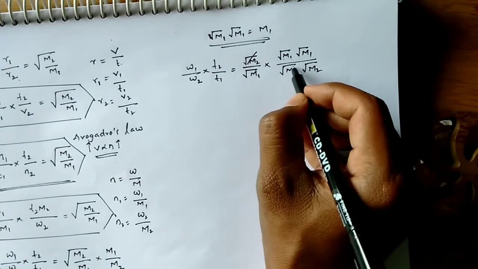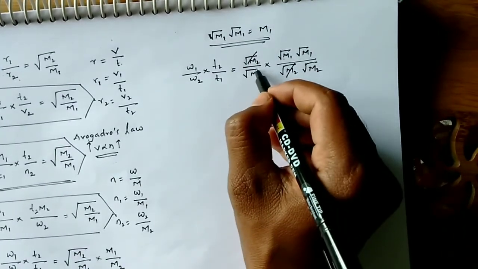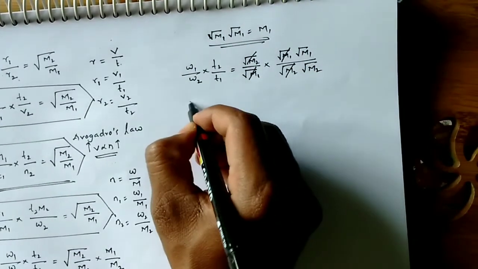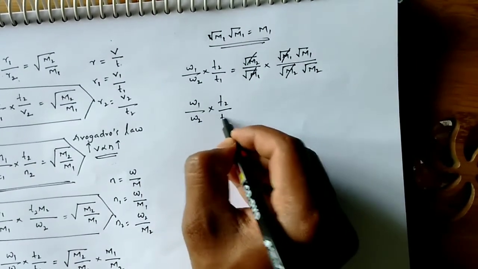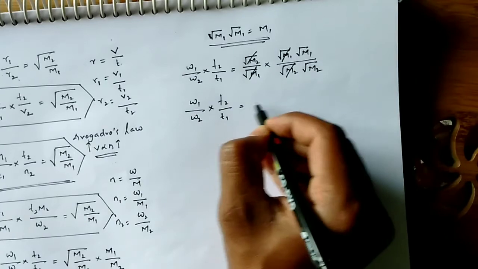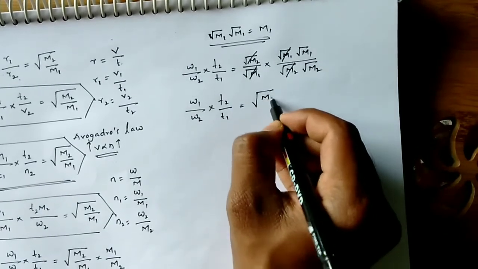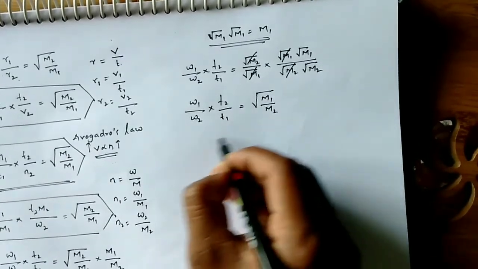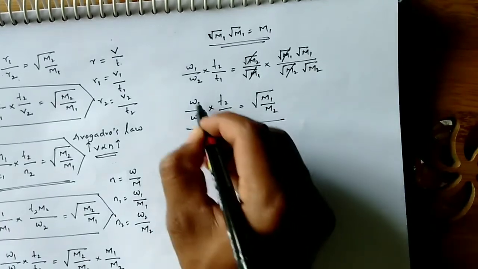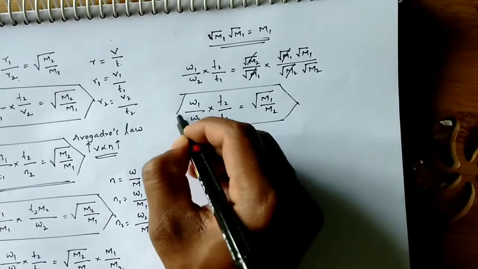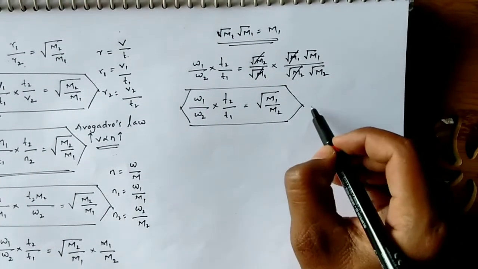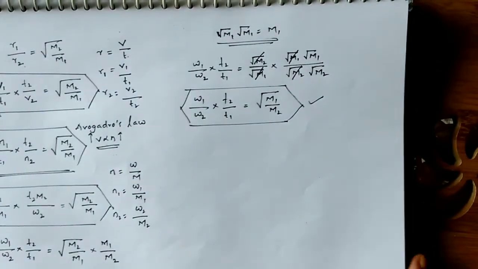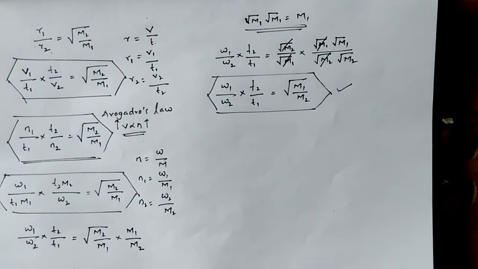So M2 cancels, M1 cancels, then W1 by W2 into T2 by T1 is finally equal to under root M1 by M2. If masses are given to you in calculations, you can use this relation directly. So these are the different relations at different conditions.